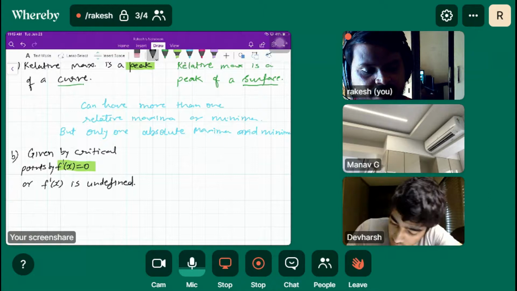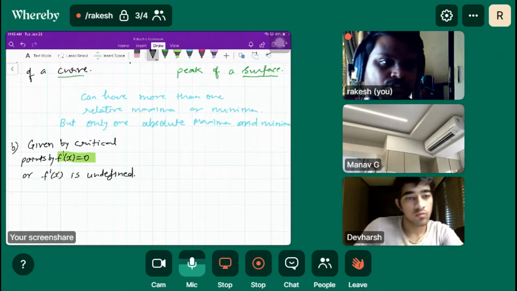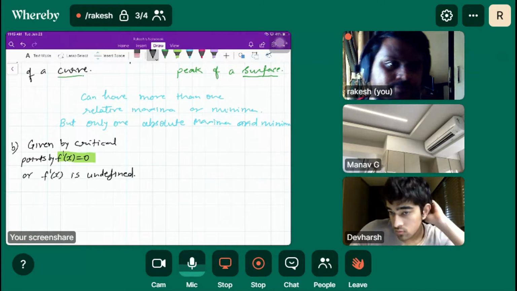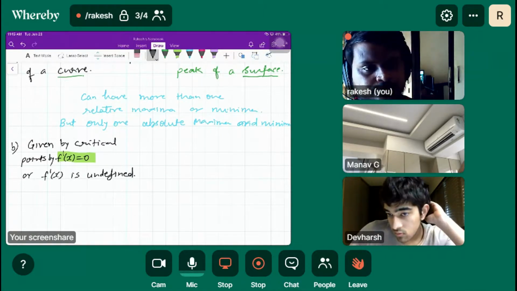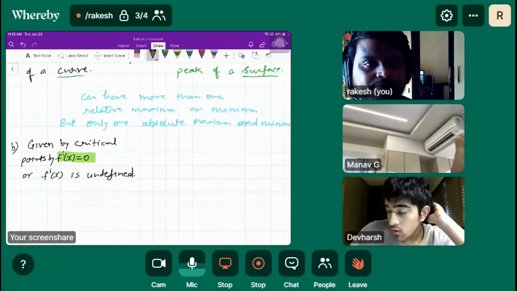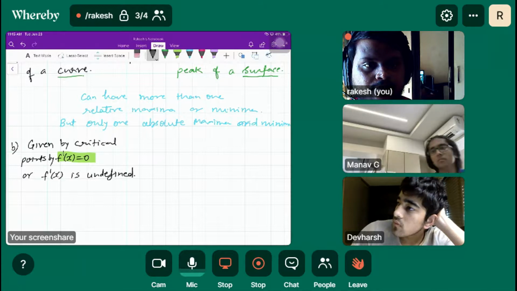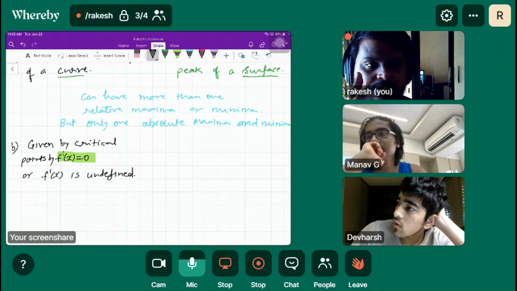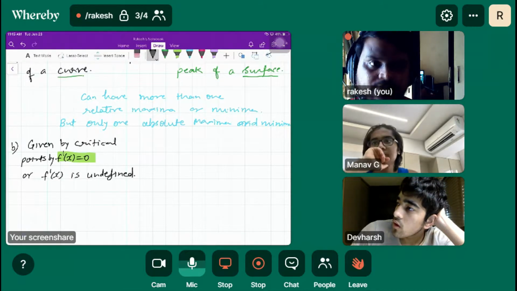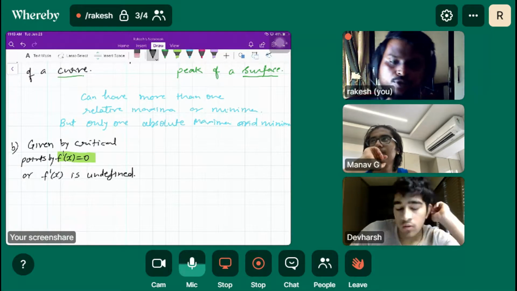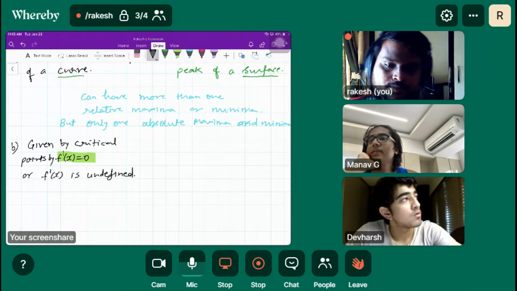Any example where f dash x is undefined? There are three places where f dash x is undefined. Let me know those three places.